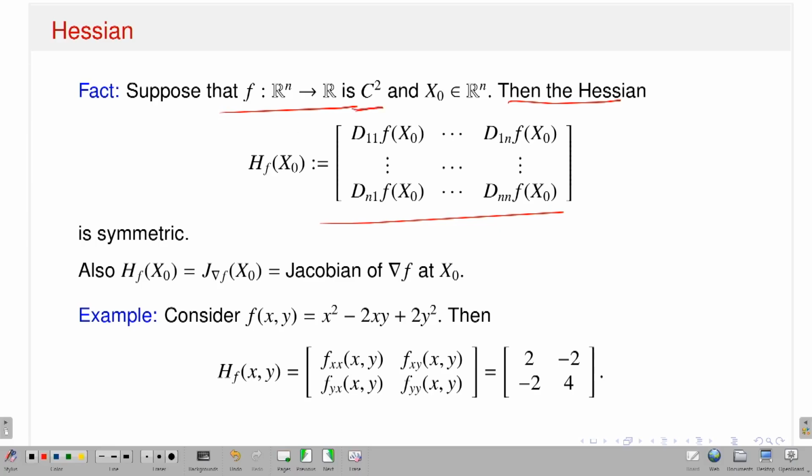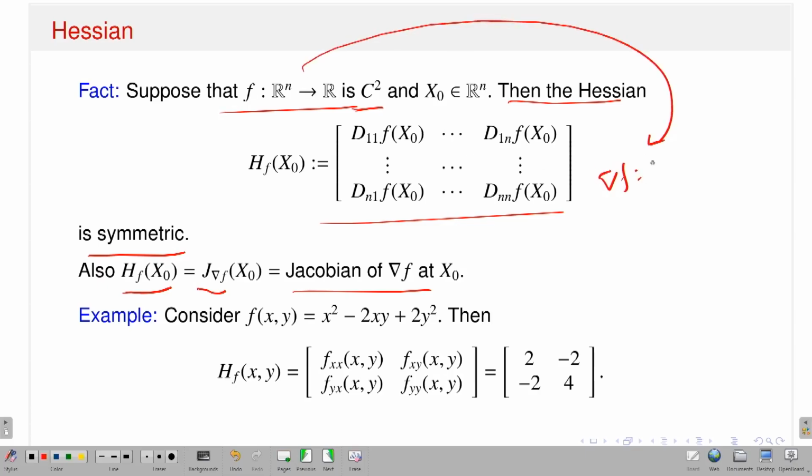So, if my function is in C2, then it is symmetric, and the Hessian matrix of f at x naught is nothing but the Jacobian matrix of the gradient at the point x naught. This is the Jacobian of the gradient of f at x naught. So, I already explained: given a function f from Rn to R, the gradient of f is a map from Rn to Rn, and it acts as x goes to gradient of f at x, which is d1 f at x up to dn f at x.